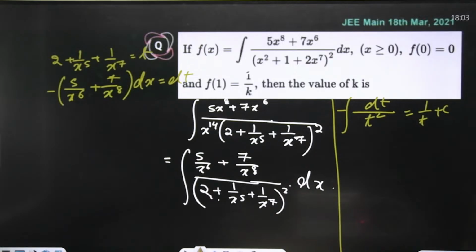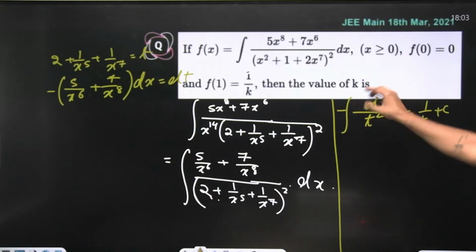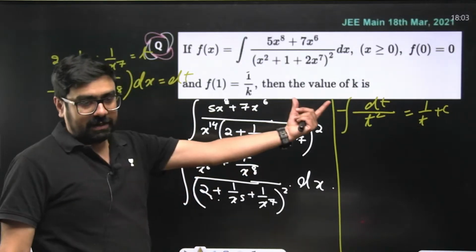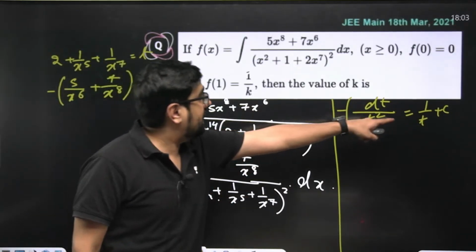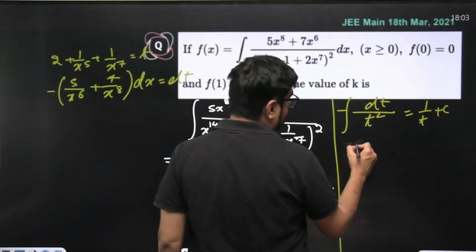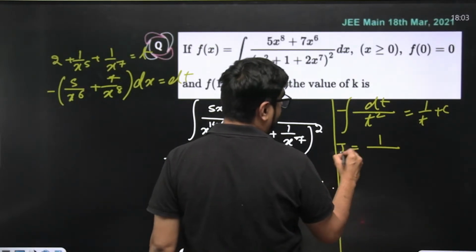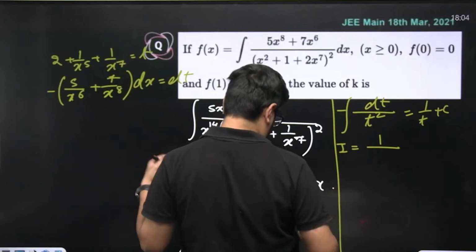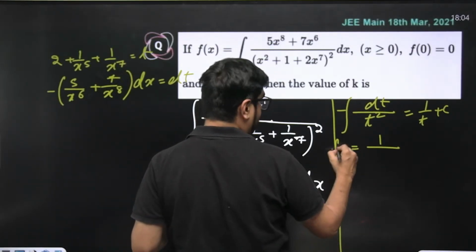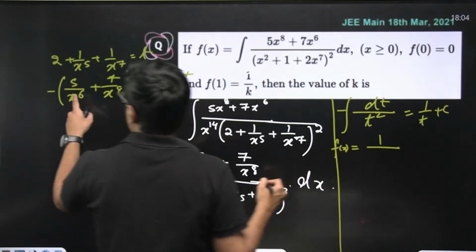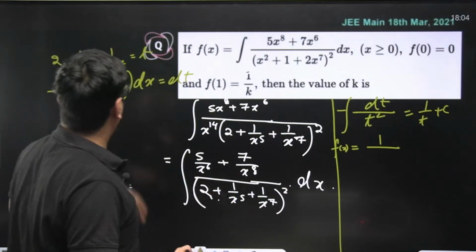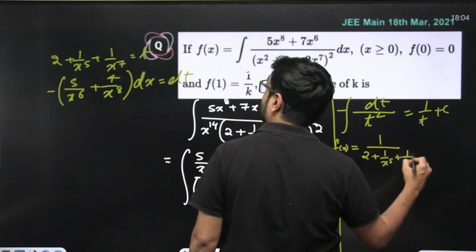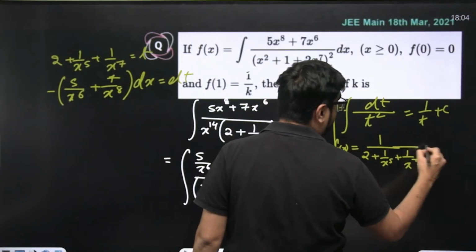Now just substitute the value of t, because for the further question you'll have to substitute the value of t. Now see how this constant is being used over here. When you substitute the value of t, your integral, I'm writing it as I, became 1 by... f of x is mentioned, no? So your f of x is 1 by 2 plus 1 by x to the power 5 plus 1 by x to the power 7, plus c.